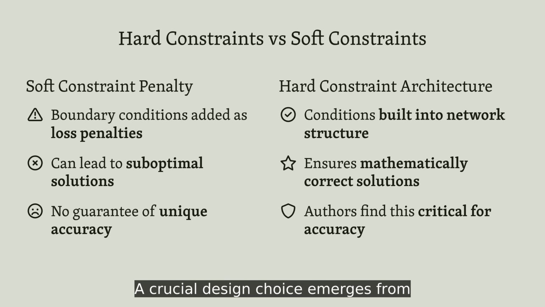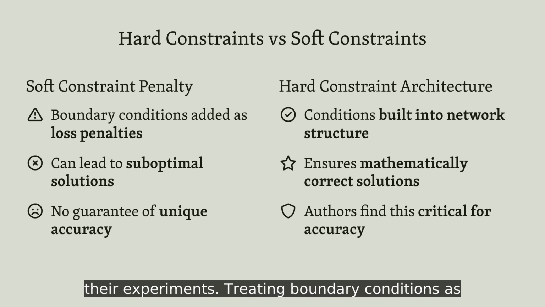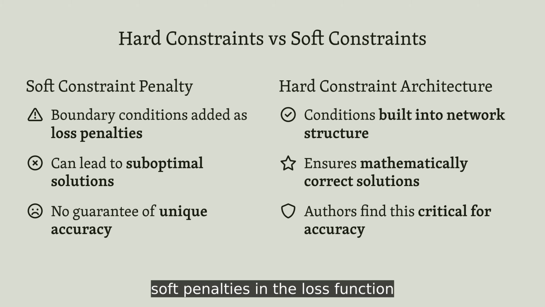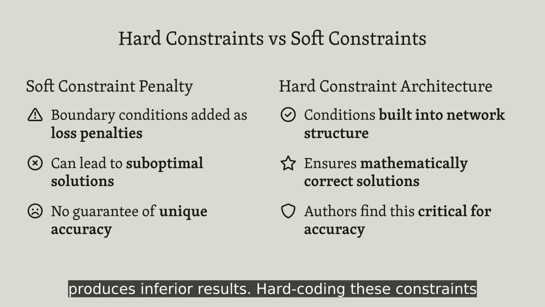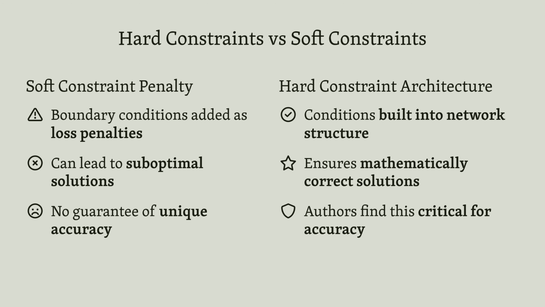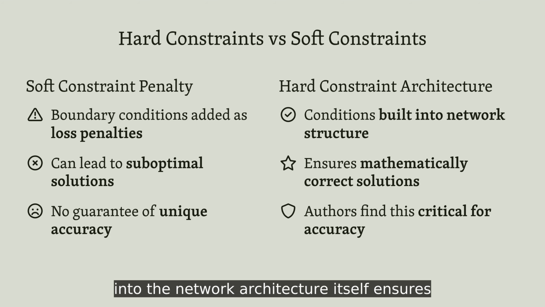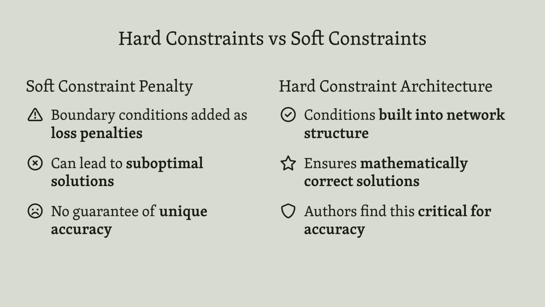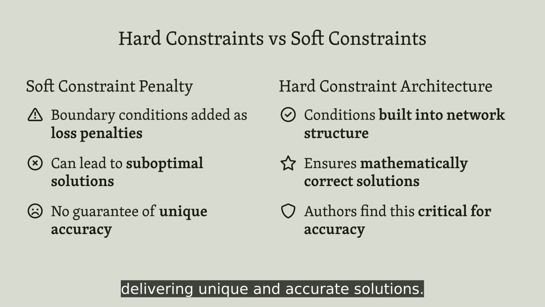A crucial design choice emerges from their experiments. Treating boundary conditions as soft penalties in the loss function produces inferior results. Hard-coding these constraints into the network architecture itself ensures the model respects the physics exactly, delivering unique and accurate solutions.